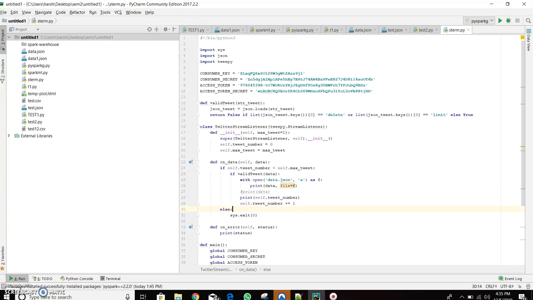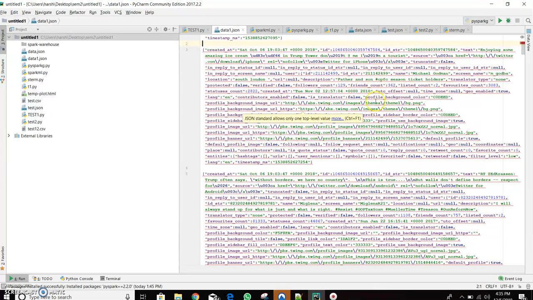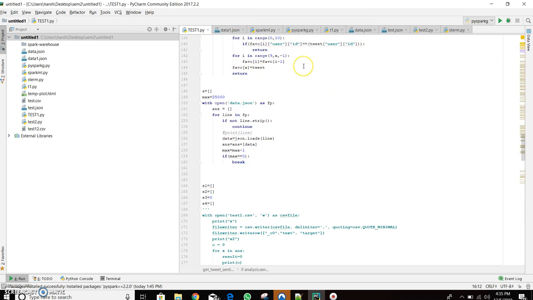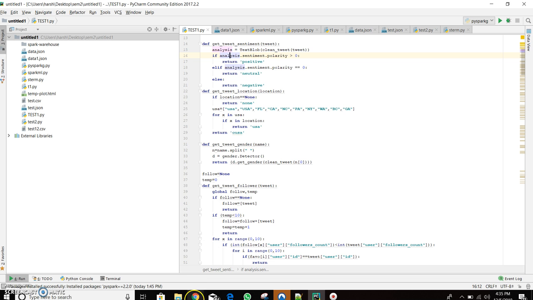So for the first part, I have written the Python script. Using this Python script, I have downloaded 100k tweets, and the data is related to voting, Senate, Trump, House. This is a sample of the data which I have downloaded using that Python script. Now I am running 10 different queries on that data. So this is my program written in Python to implement the 10 different queries.